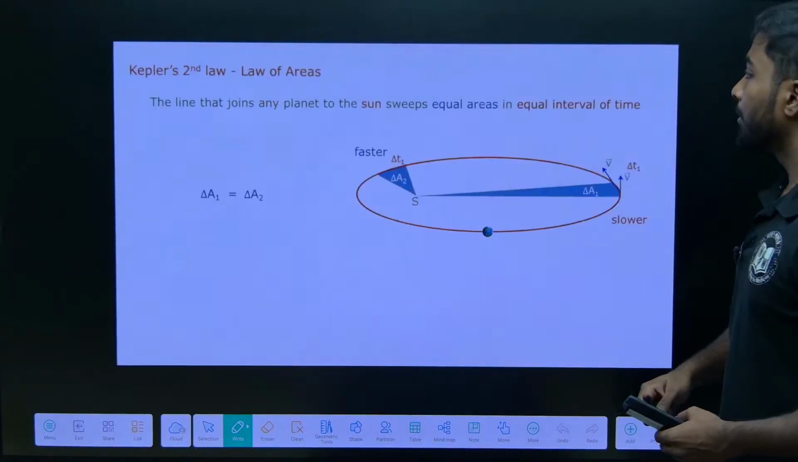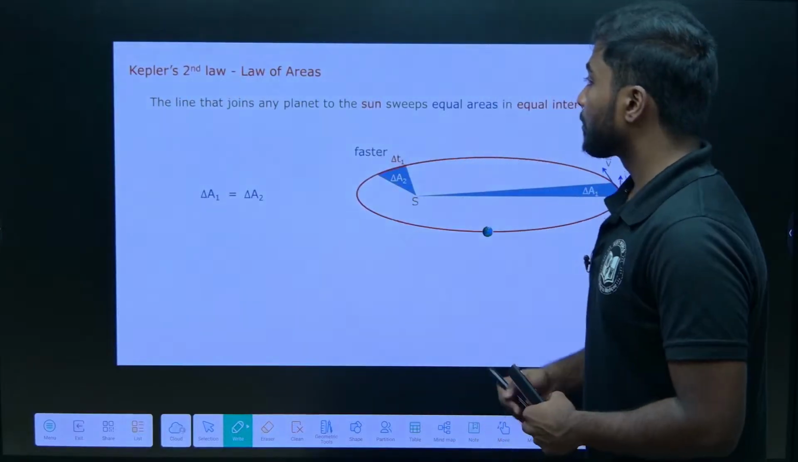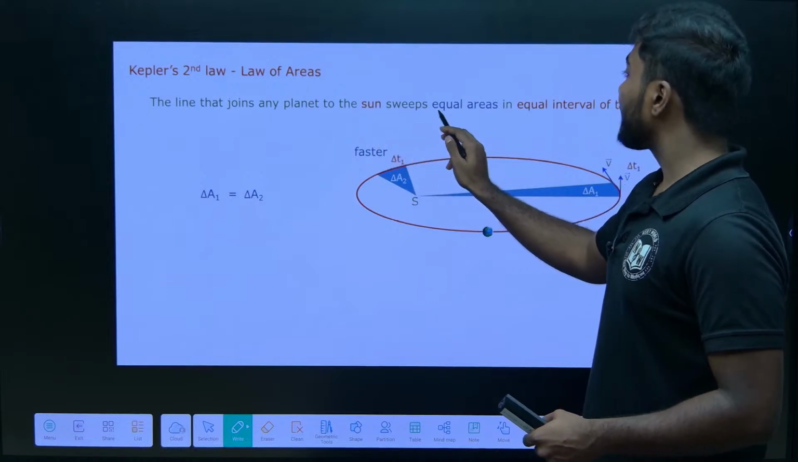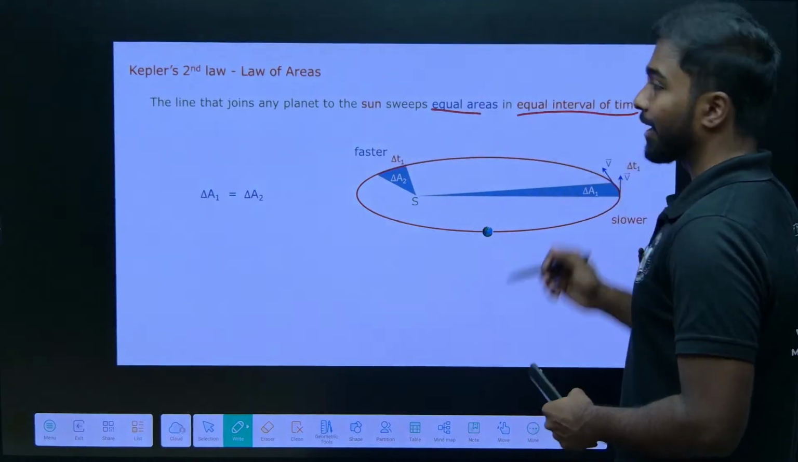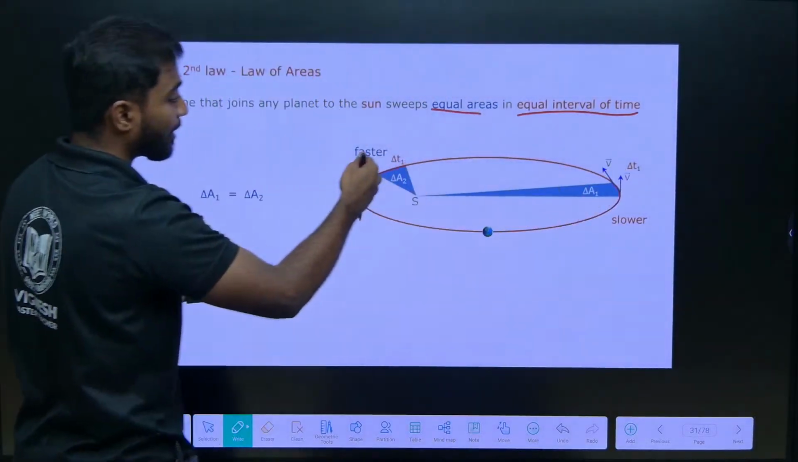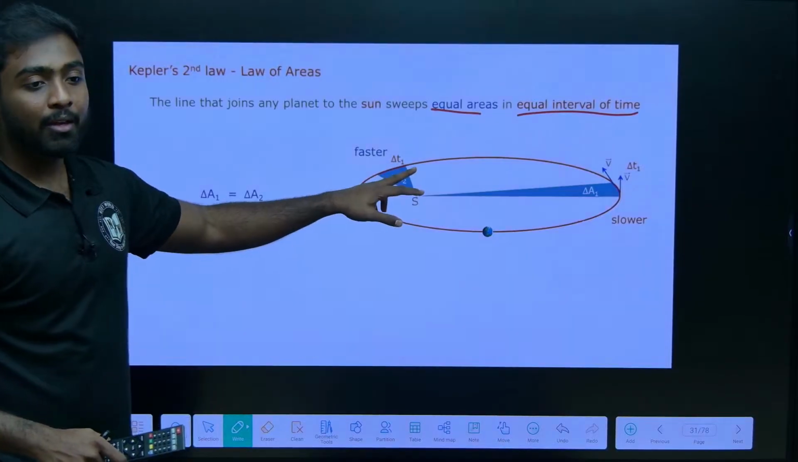The second one is the law of areas, Kepler's second law. The line joining any planet to the Sun sweeps equal areas in equal intervals of time, whether the planet is far away or closer. Whatever the position, the area swept will be equal.